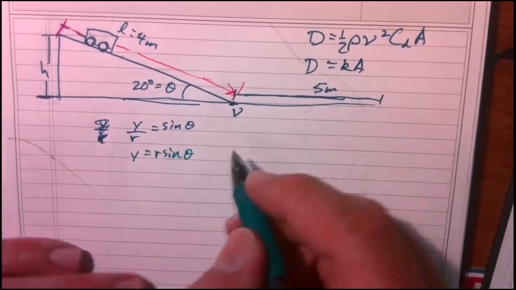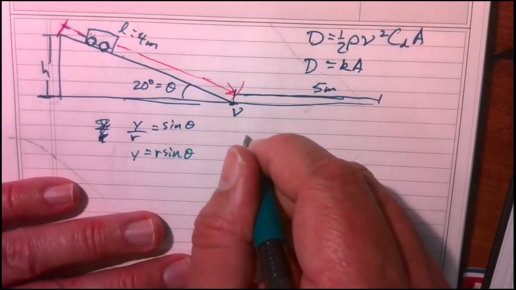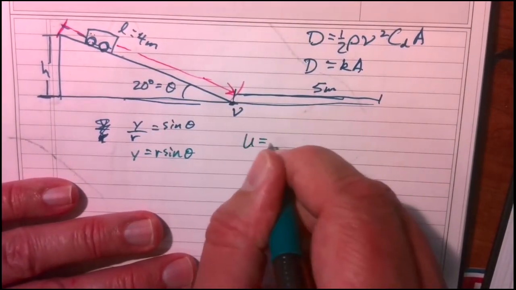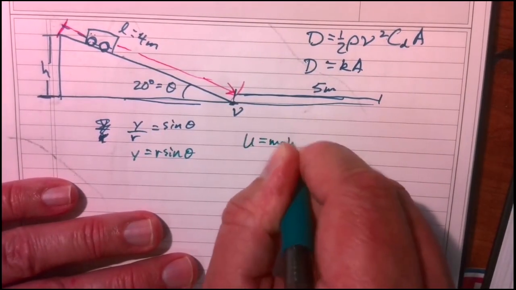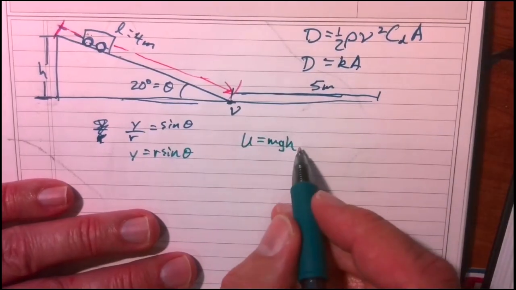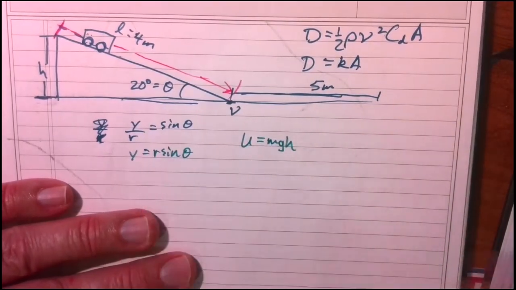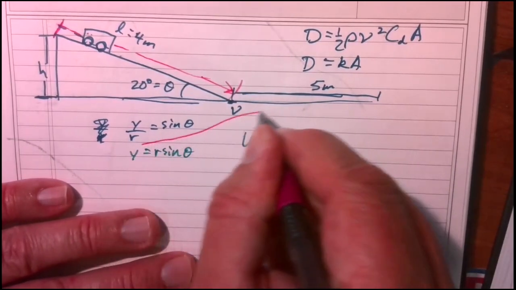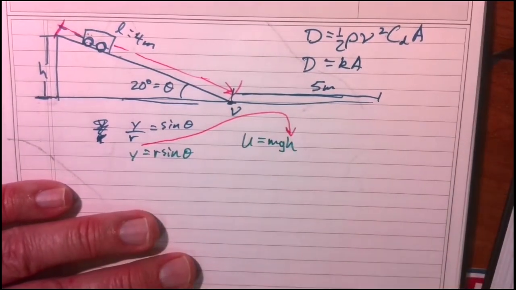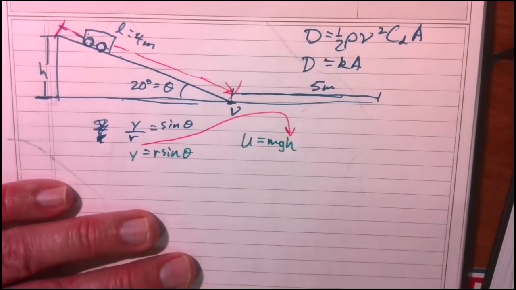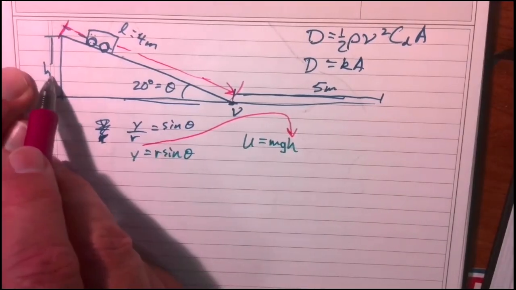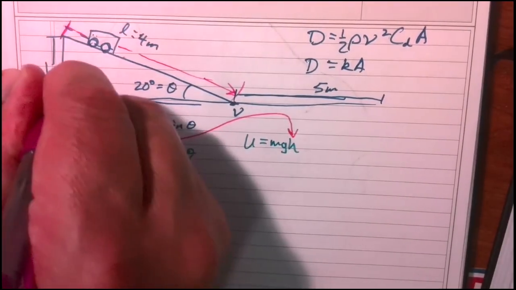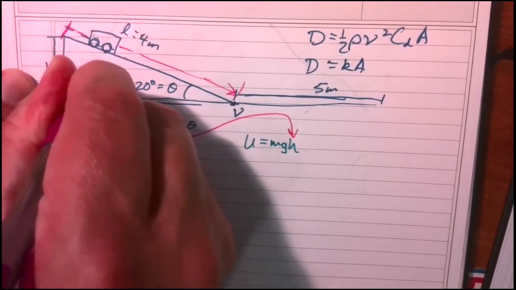And so now, here's my equation for potential: U equals mg times h. I'm going to plug it in right here to h, because we just determined that this is equal to r times sine of theta.